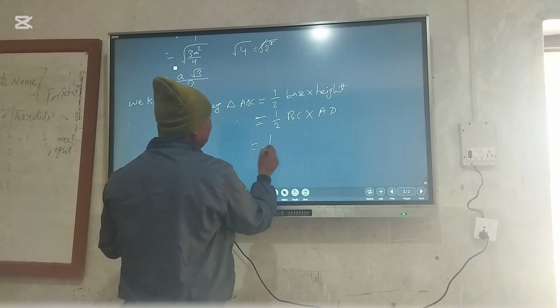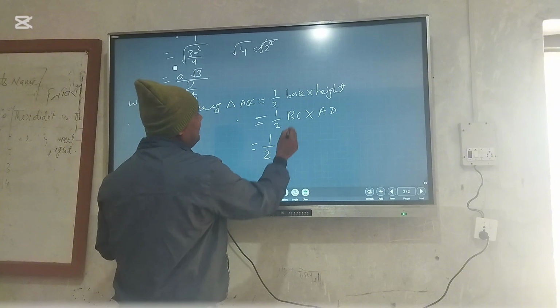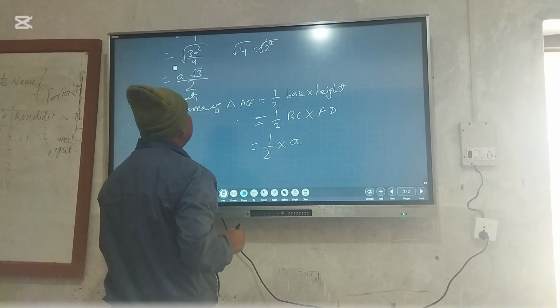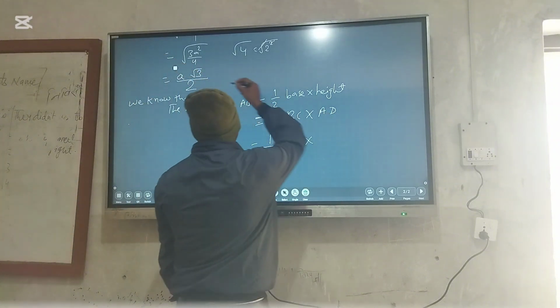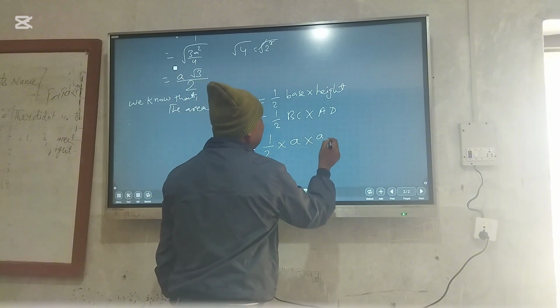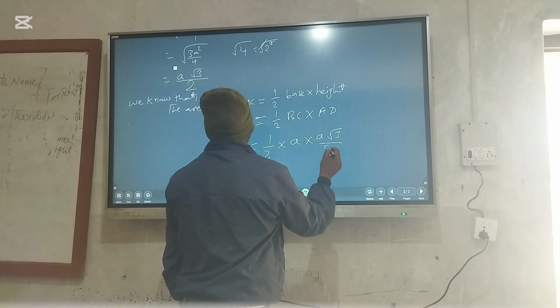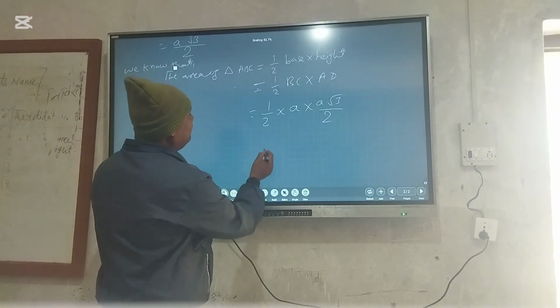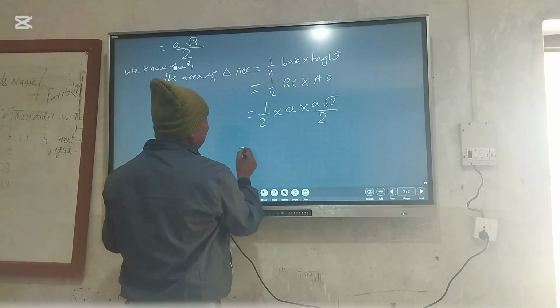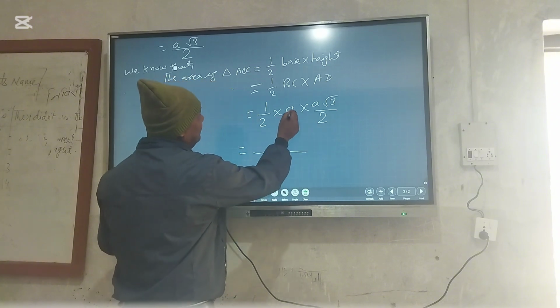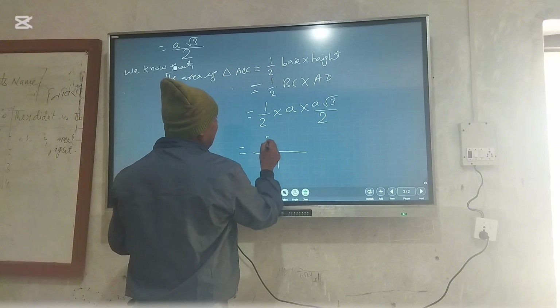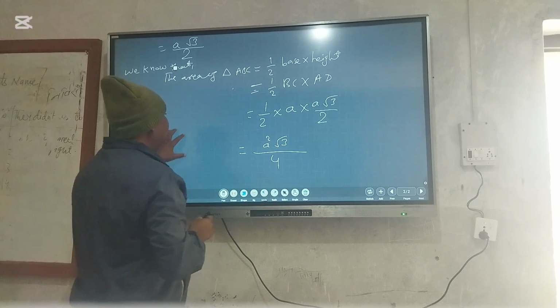The length of base BC is A, and the height we calculated is A root 3 by 2. So 2 and 2 are in the denominator, giving 4, and we get A square and root 3.